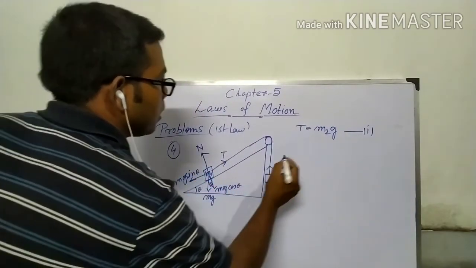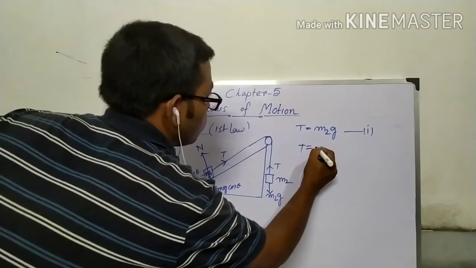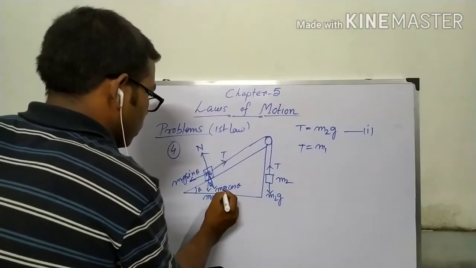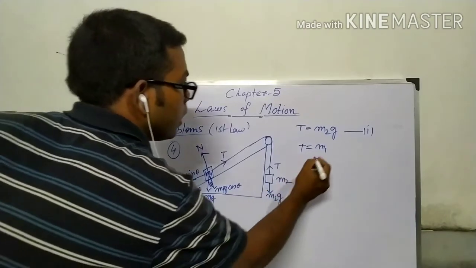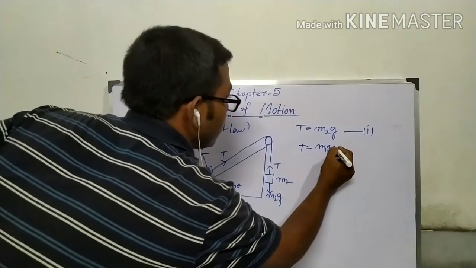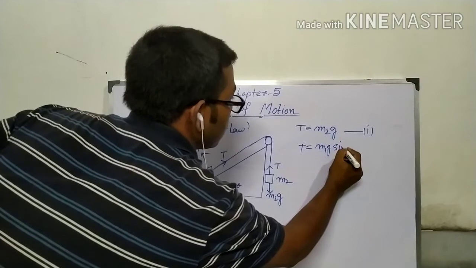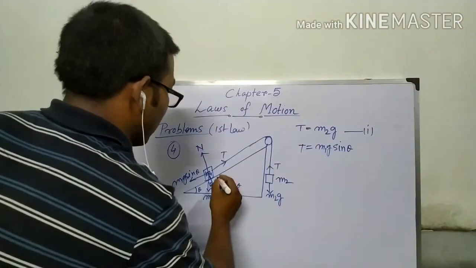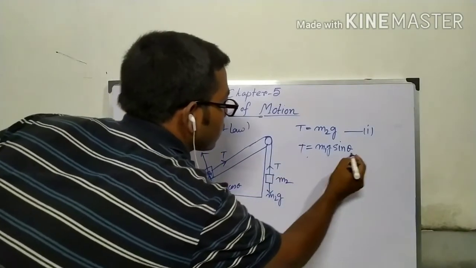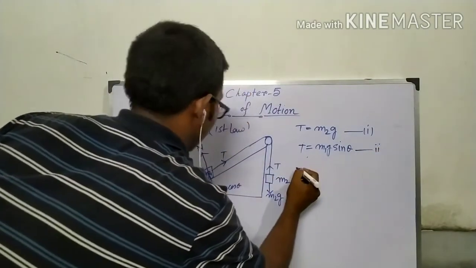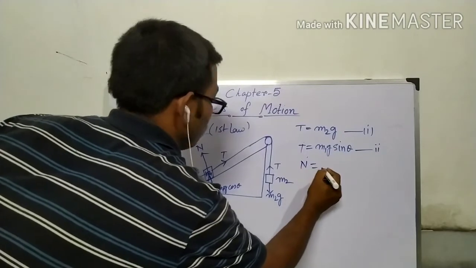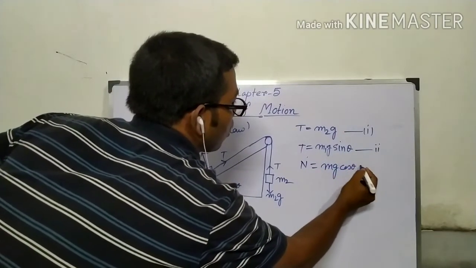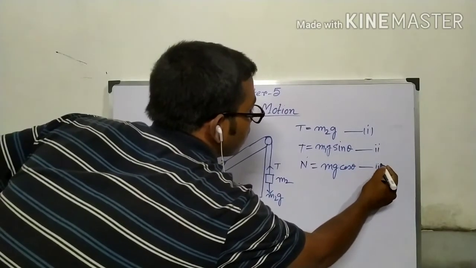From this one, T equals m1g sin theta, and that is equation 2, and from this direction N equals m1g cos theta, this is 3.